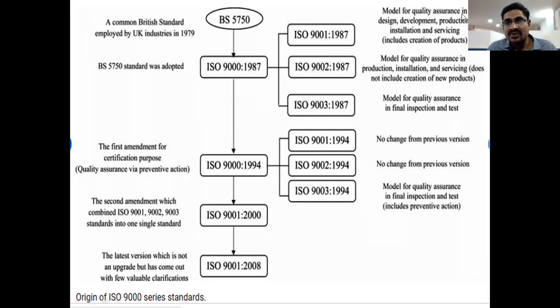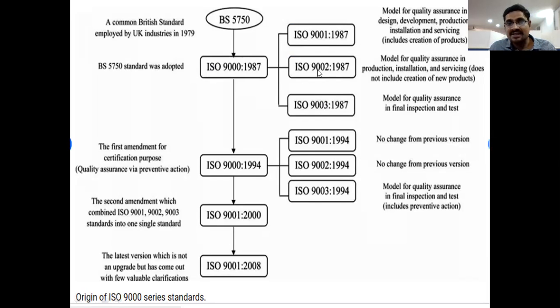Model for quality assurance in designing, development, production, installation and services, right? It includes creation of products. So this series is based only upon creation of products.